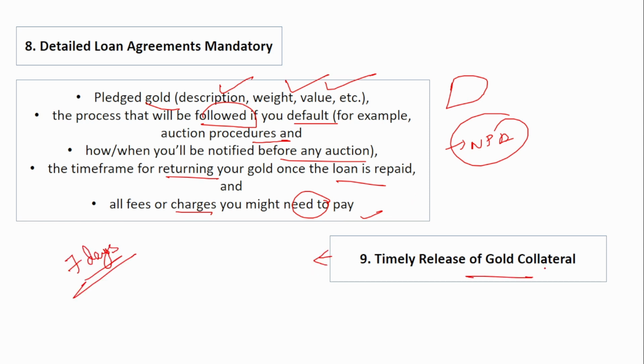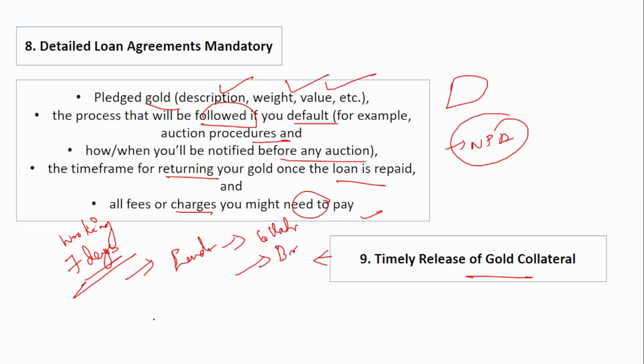Next is timely release of gold collateral. So within how many days this gold collateral has to be given back to the borrower if the entire loan amount is repaid. Okay, within 7 working days, this is important. Within 7 working days, the lender should give back the collateral to the borrower. Remember, within 7 working days.